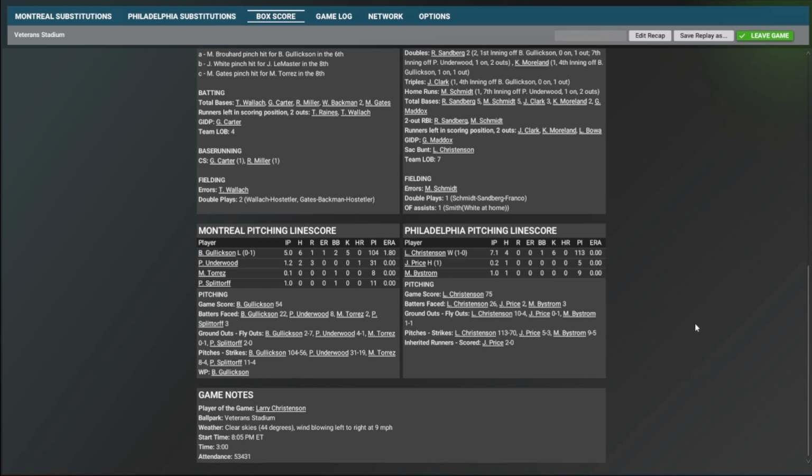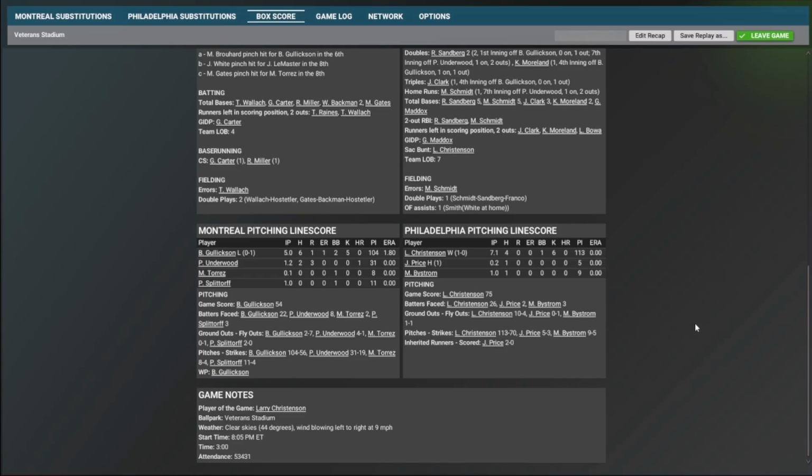Looking at the pitching for this ball game, Gullickson threw 5 strong innings, 2 walks, 5 strikeouts. Took him 104 pitches though to get through 5. Underwood gave up 3 unearned runs in that inning, so that error was costly. Larry Christensen gets the win, 7 1/3, 4 hits, 113 pitches.